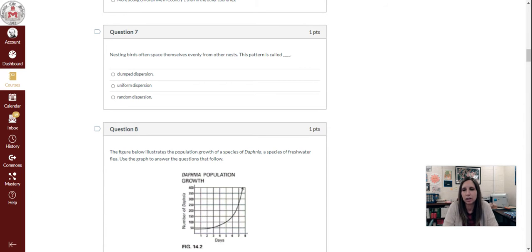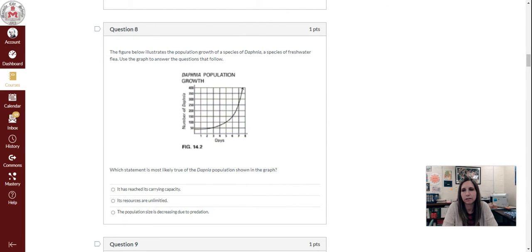Question 7. Nesting birds often space themselves evenly from other nests. This pattern is called A, clump dispersion, B, uniform dispersion, or C, random dispersion.